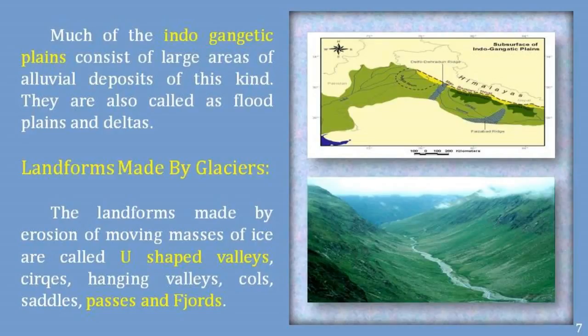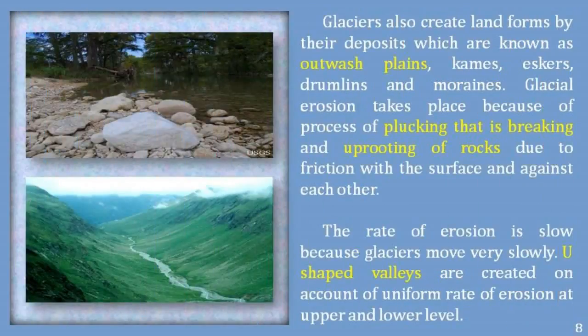Landforms made by glaciers. The landforms made by erosion of moving masses of ice are called U-shaped valleys, cirques, hanging valleys, cols, saddles, passes and fjords. Glaciers also create landforms by their deposits, which are known as outwash plains, kames, eskers, drumlins and moraines.